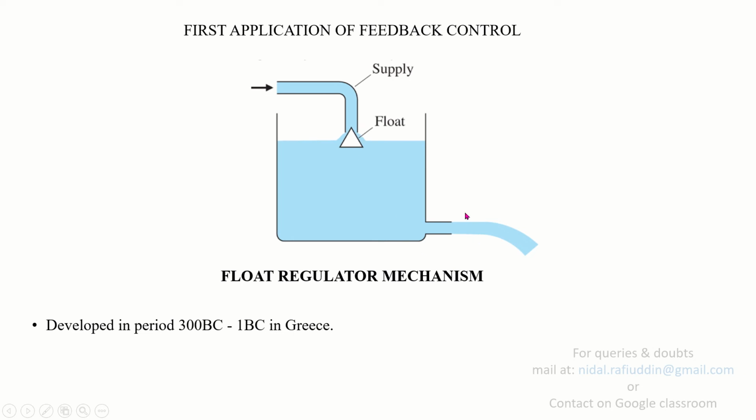Likewise, if we semi-close the valve at the output of this chamber, then the float will rise and restrict the flow of fluid from the supply more, and this way the mechanism is controlled to a certain level. If this valve is closed, by closing the outlet valve, the level will keep on increasing until the float completely stops the flow from the supply.